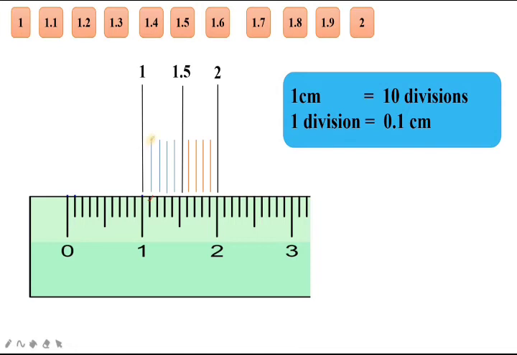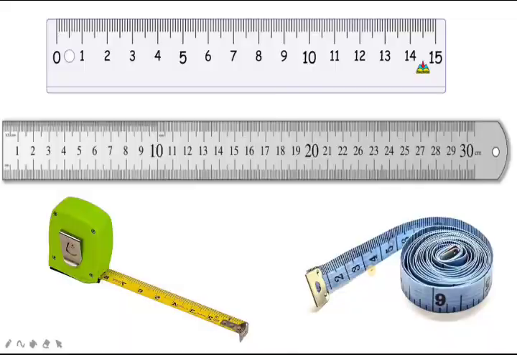Okay, you know that 1 centimeter is equal to 10 divisions. 1 division is equal to 0.1 centimeter. This is 1.1, 1.2, 1.3, 1.4, 1.5, 1.6, 1.7, 1.8, 1.9, 2. Like this way, 1 division is equal to 0.1 centimeter. Like this, you can see 10 divisions. Remember this in your mind.